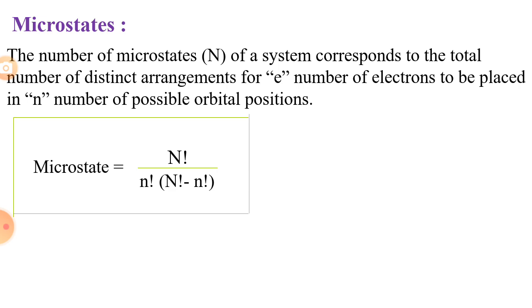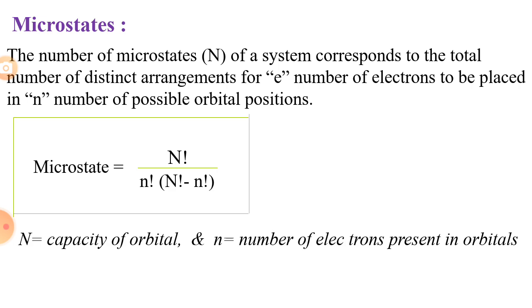Like if the system is a d2 system, it means there are 2 valence electrons present in that central metal. So small n is how many electrons there are. Okay, so we can use this formula to calculate the microstates.